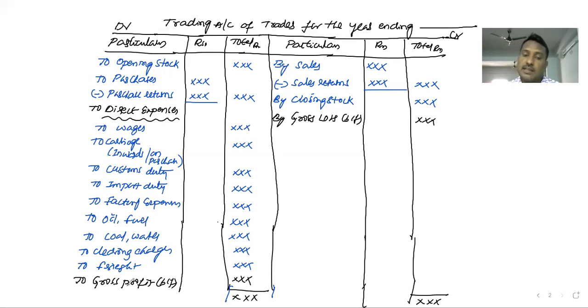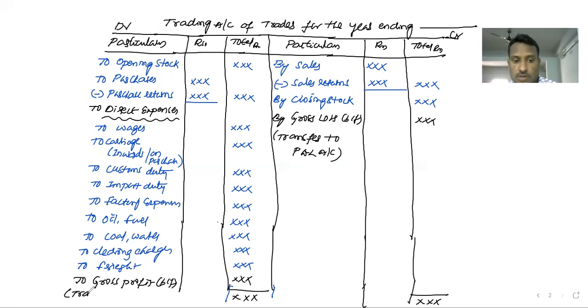So either the gross profit or gross loss, we have to transfer. The businessman transfers the gross profit or gross loss to the next statement, the next account. What is that? Transfer to P and L account, which means profit and loss account.